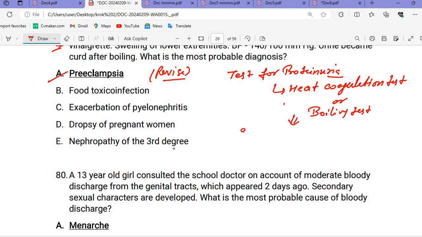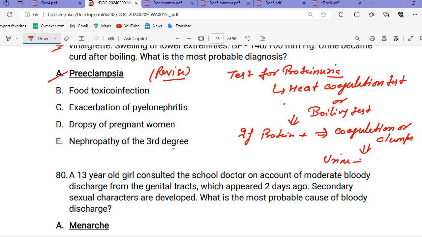If we just boil it and protein is present, there will be coagulation or clumps, and the urine will become turbid or cloudy.